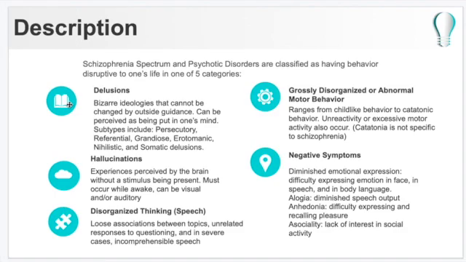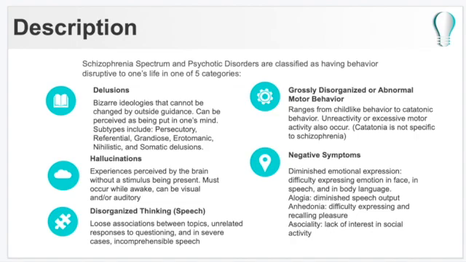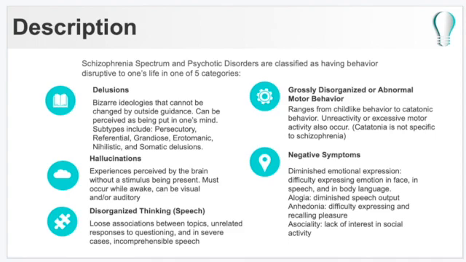Disorganized thinking includes loose associations between topics, random answers to questions, and incomprehensible speech. Grossly disorganized and abnormal motor behavior can range from childlike behavior to things like unreactivity or excessive motor activity. And then negative symptoms include diminished emotional expression and difficulty expressing certain things, like alogia, which is diminished speech output, anhedonia is difficulty expressing pleasure, and asociality is the lack of interest in social activity.